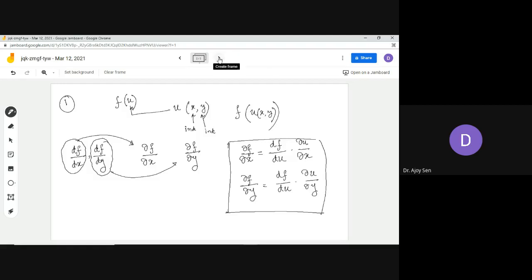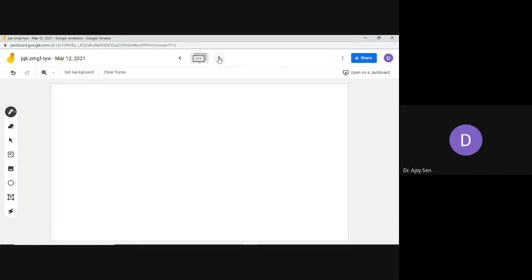This is a particular kind of chain rule where the function f is a function of a single variable, but that single variable is a function of more than one independent variable. This is the case. There may be some other cases also, like this number 2.